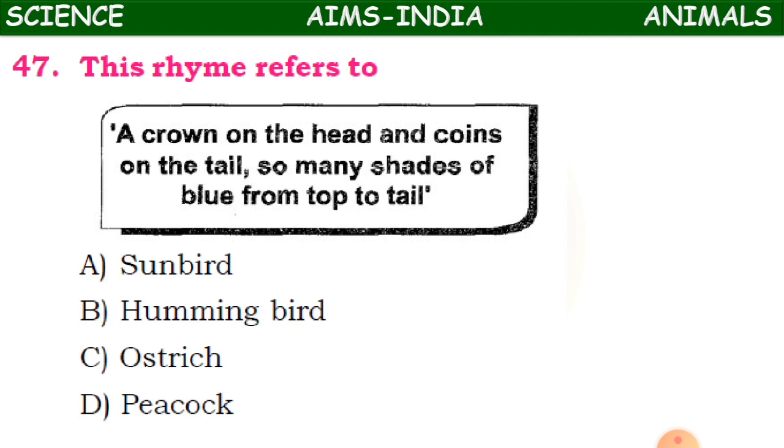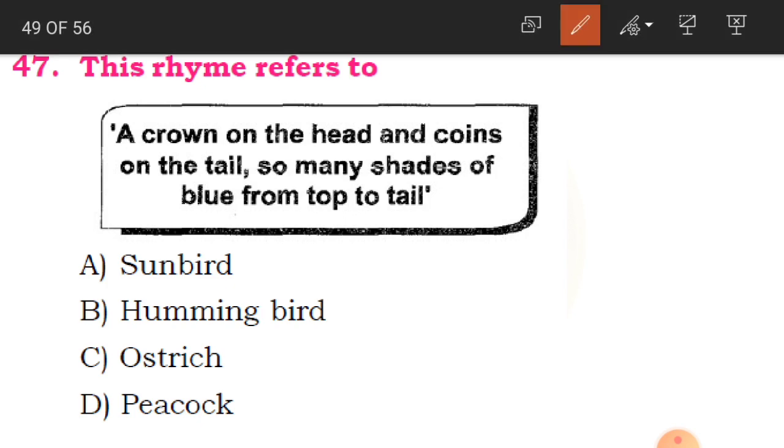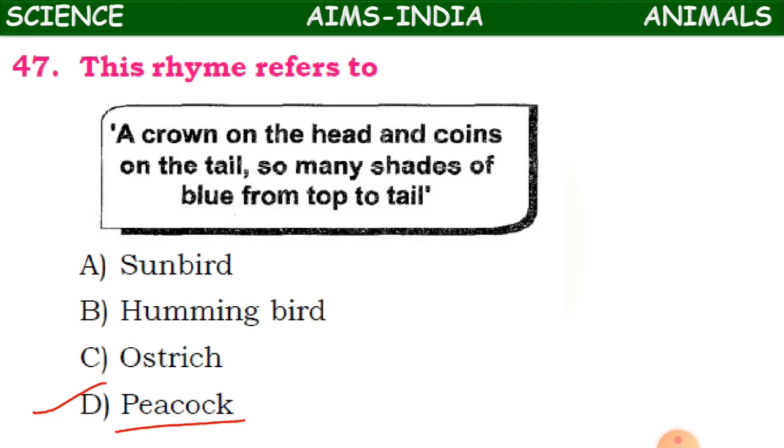It's very good in dancing also, especially when rain comes, it dances very beautifully. So we all love to see it. So what is that bird? The answer is peacock. D option, peacock. Clear?